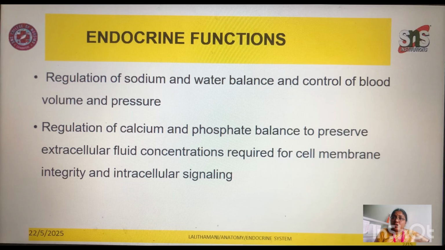So the regulation of calcium and phosphate. The glands responsible for calcium and phosphate metabolism are the parathyroid glands. These will preserve the extracellular fluid volume, and are responsible for cell membrane integrity and intracellular signaling. So when we say water metabolism, sodium metabolism, calcium and phosphate components, we need to know that all these organs are interrelated in a chain-like manner. When one organ has an impact, it will definitely reflect on another organ.